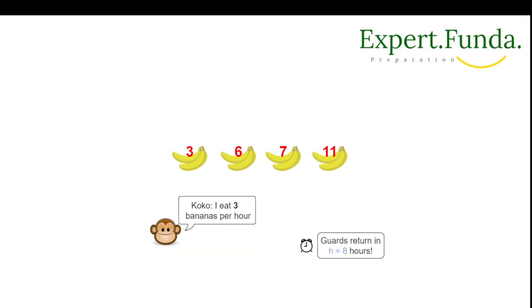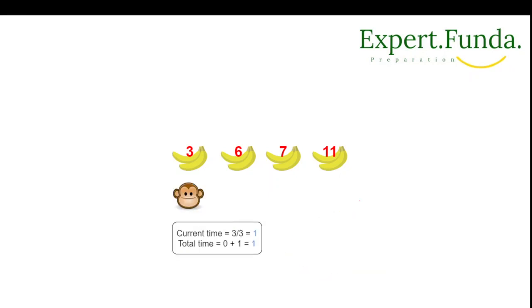Now think about this one: suppose he eats 3 bananas per hour. Previously he was eating 5 bananas, now he is eating 3 bananas per hour, and the time limit is the same, right? Now we move to 3 by 3, which becomes 1. Similarly for the second pile it becomes 2, so 1 plus 2 equals 3. Similarly for the third pile, 7 by 3 gives 3, and 3 plus 3 gives 6.